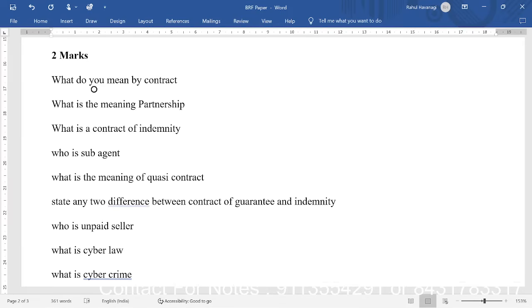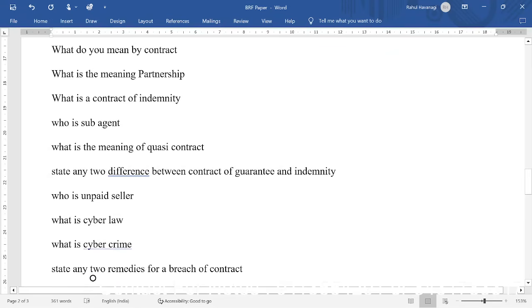What do you mean by contract? What is the meaning of partnership? What is a contract of indemnity? Who is a sub-agent? What is the meaning of quasi-contract? State two difference between a contract of guarantee and indemnity.